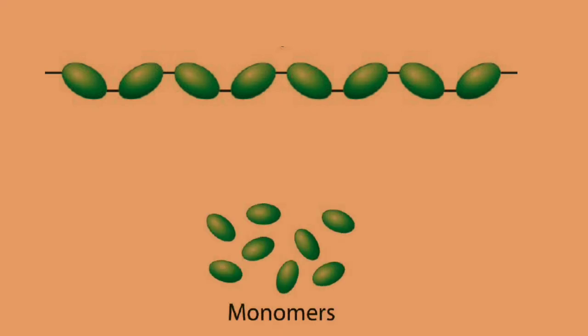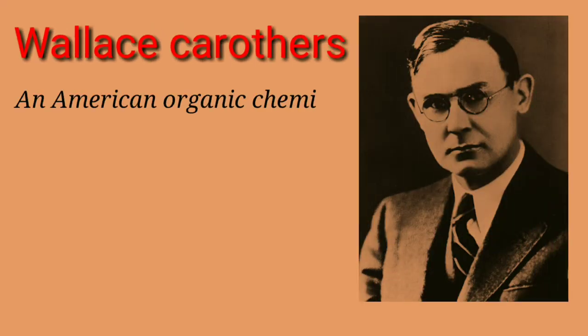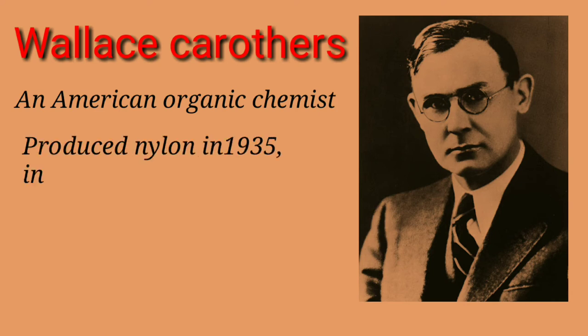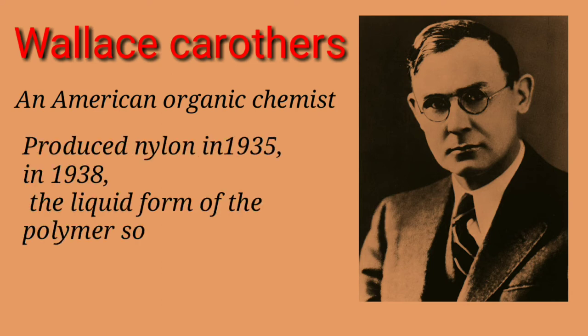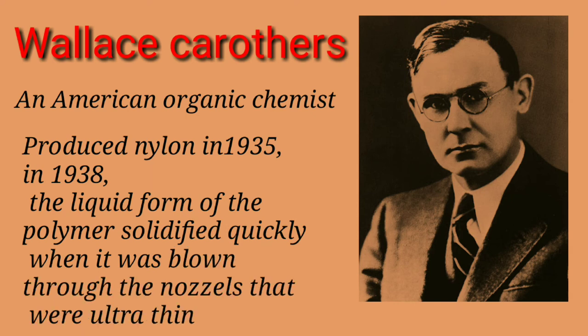is called monomers. Students, Wallace Carothers, an American organic chemist, produced nylon in the year 1935. However, the discovery was announced in the year 1938. He also discovered the fact that the liquid form of polymer solidified quickly when it was blown through the nozzles that were ultra thin.